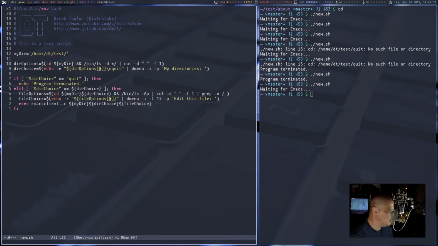But you guys, all you would have to do is, if you don't use Emacs, instead of executing emacsclient -c, you would execute Vim or Sublime or gedit or Geany or whatever it is you want to use. That's the only option you would have to change. The rest of this should just work. Of course, you'd have to have dmenu installed on the system because this script is to launch something in dmenu. I hope all of that made sense.